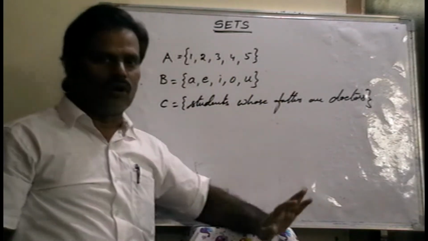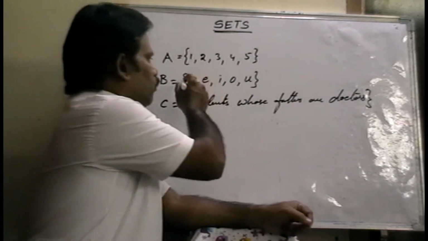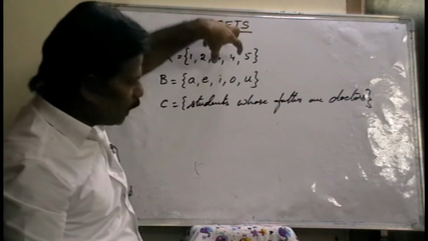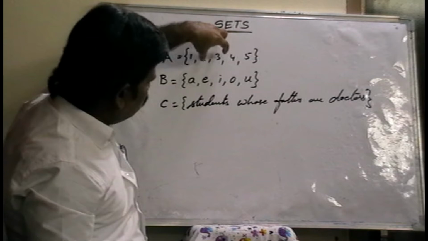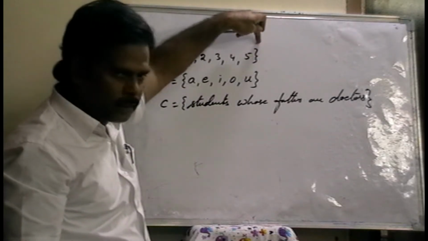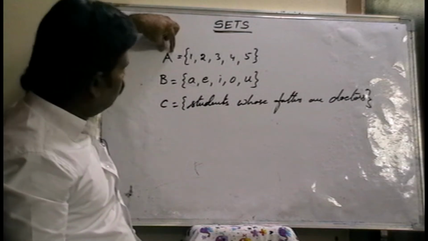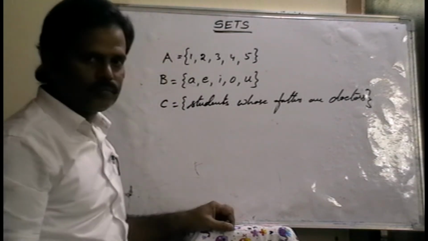So a set means not only numerical values or alphabets. A set is nothing but a set of elements, a well-defined collection of elements. The elements are bounded by flower brackets, and the name of the set is indicated by only capital letters A, B, C.